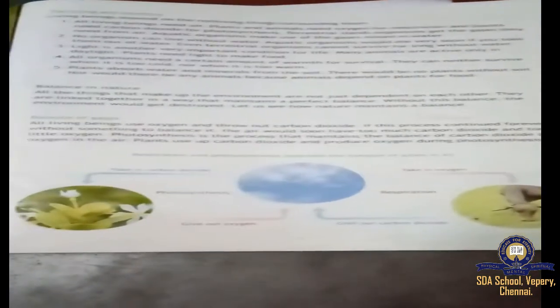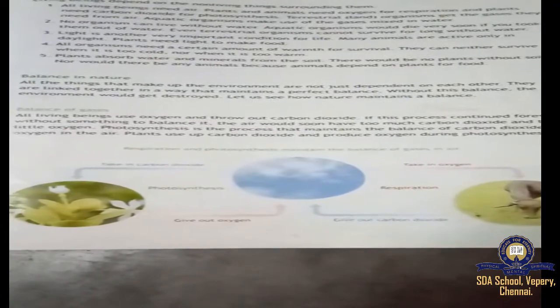And then next, plants use up carbon dioxide and produce oxygen during photosynthesis. So plants produce oxygen and use up carbon dioxide when the photosynthesis process is going on. See, as I told you, this diagram is very important: respiration and photosynthesis maintain the balance of gases in air.